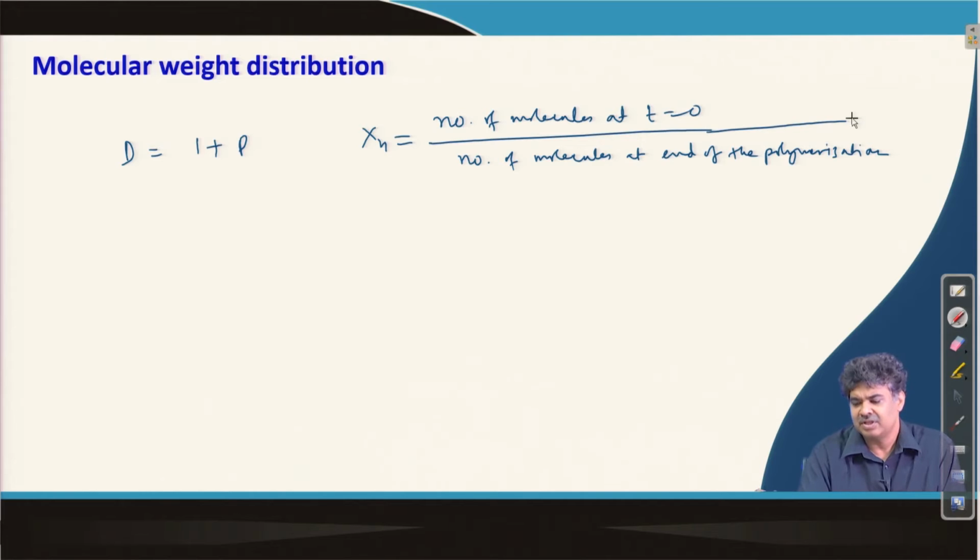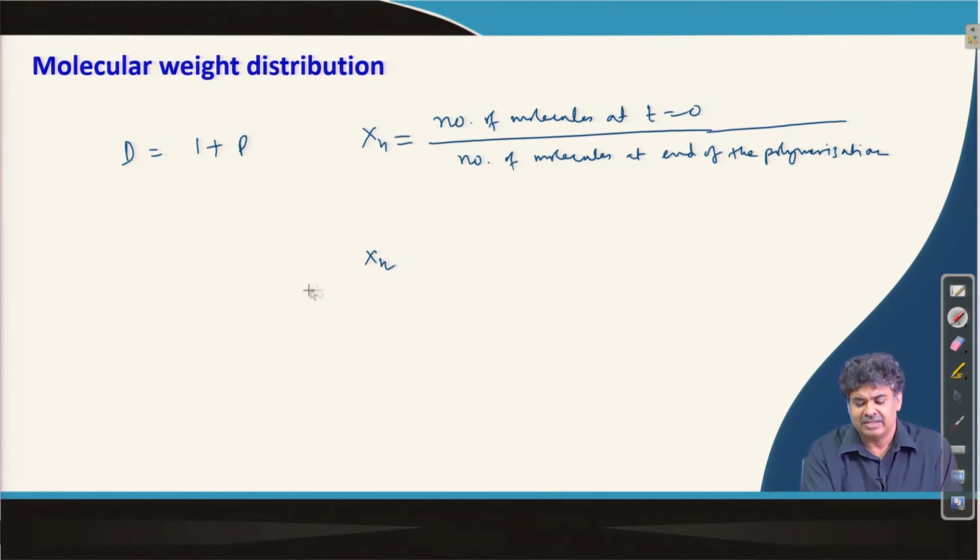Now, that is because in case of step growth polymerization we have discussed many times that the entire reaction medium is my product. We do not isolate the monomer and oligomer or anything. So, basically whatever is the number of molecules at the beginning and what is the number at the end of the polymerization, which means the average number of molecules per polymer chain is given by this.